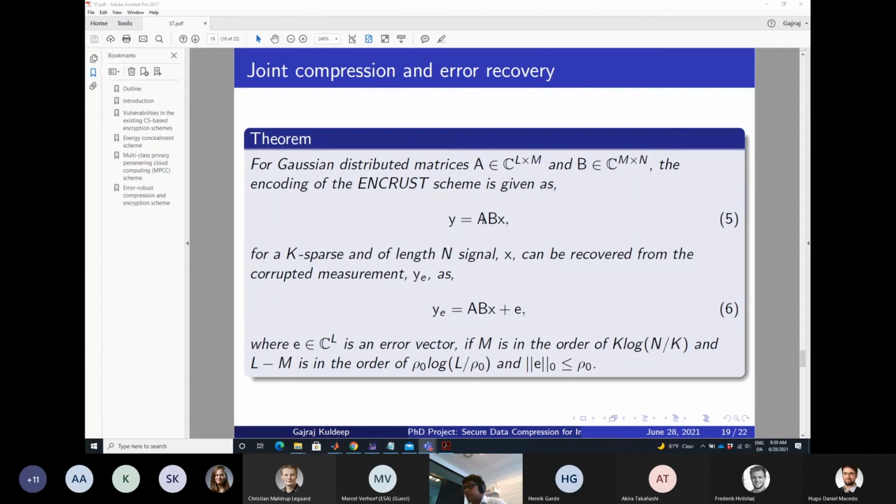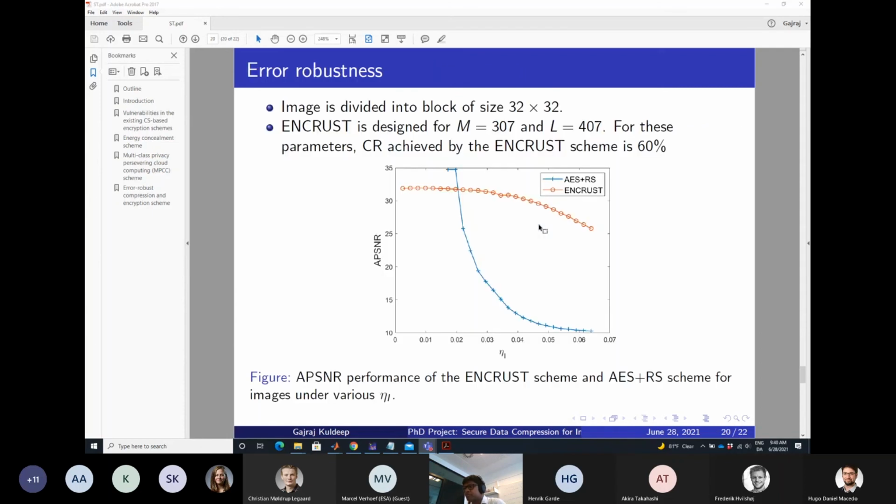So we just need two matrices A and B, and these matrices can be pre-computed, and then only one matrix vector multiplication is required. So it recovers errors as well as compresses, and it provides information secrecy.